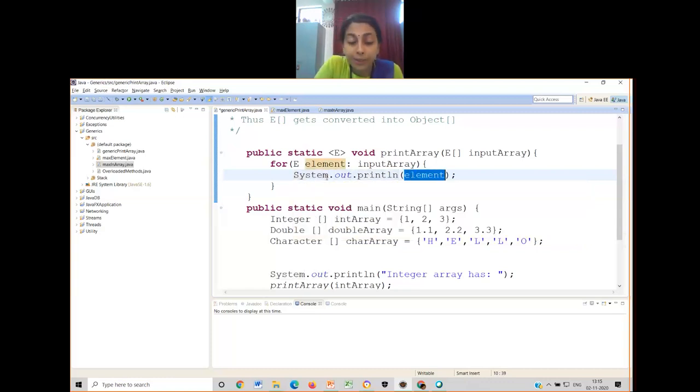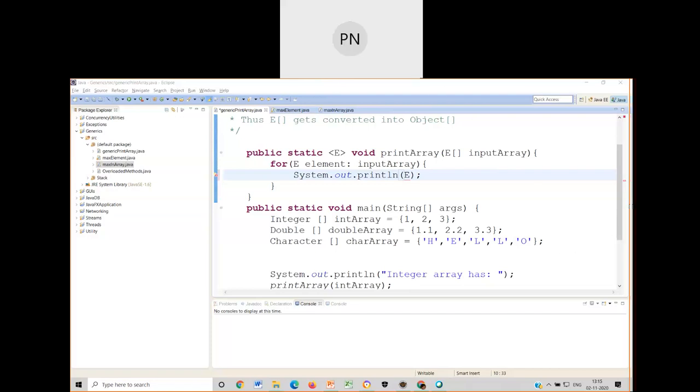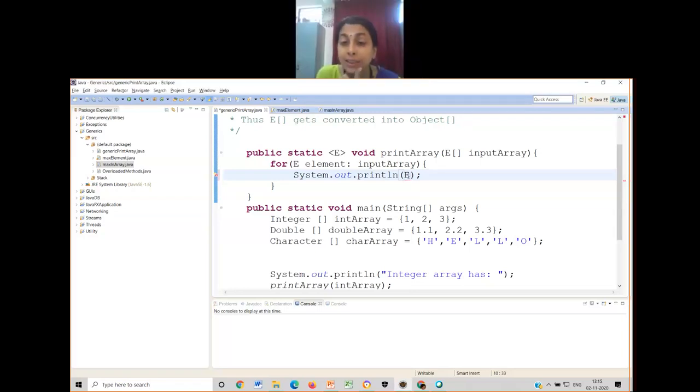What do you have to print? Can I print capital E? If I print capital E, what does capital E contain? Can anybody comment quickly? What does capital E contain? Ma'am, it has the data type of whatever the array is passed. Correct. Capital E indicates the data type. So can I print capital E? No, you cannot print capital E. Instead, what you have to print? You have to print the element.